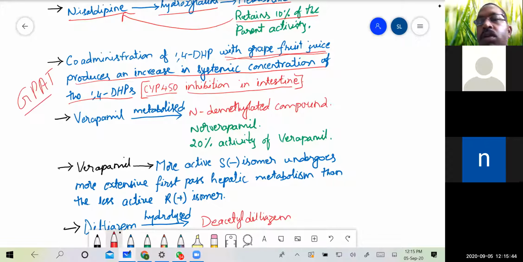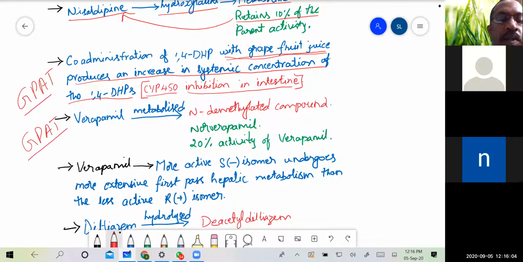If 1,4-dihydropyridines are co-administered with grape juice, their systemic concentration increases. Okay, that is the important point. The next is also another important question that can be asked.